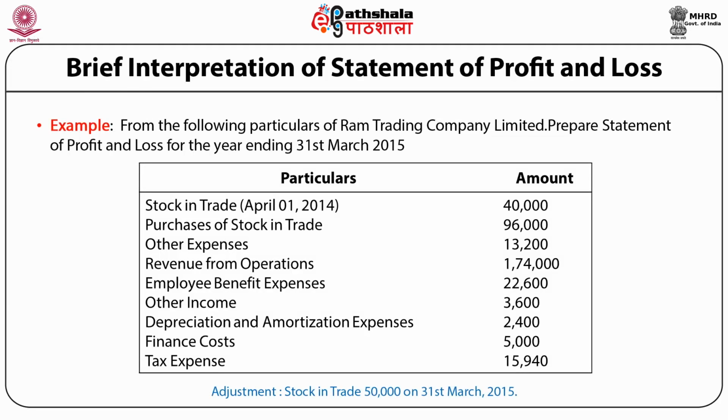An example related with RAM Trading Company is given and we are required to prepare the statement of profit and loss account with the help of this information for the year ending on 31st March 2015.